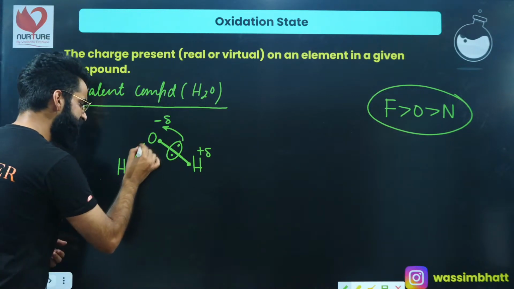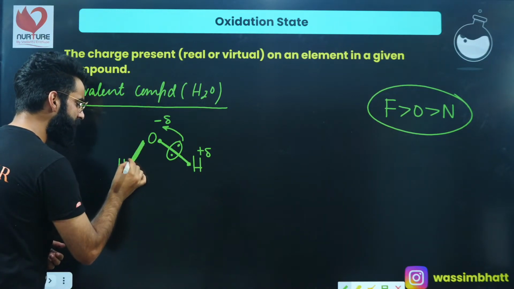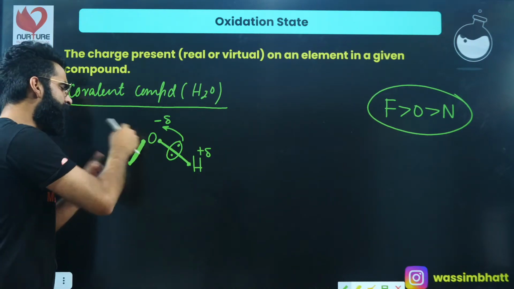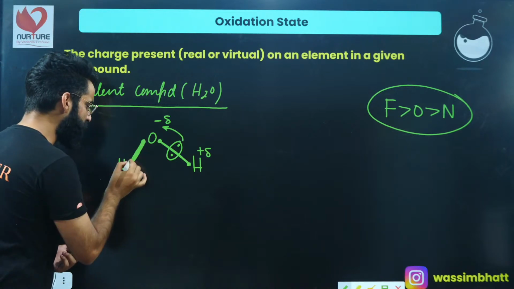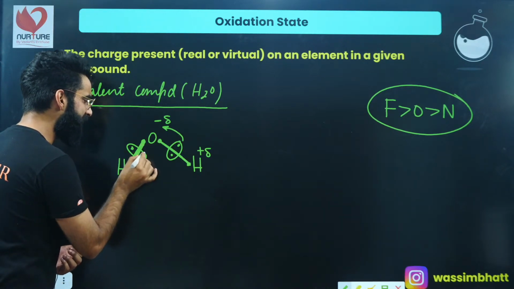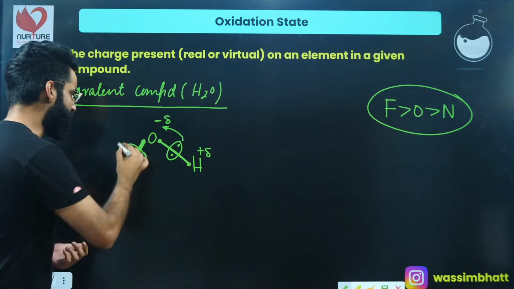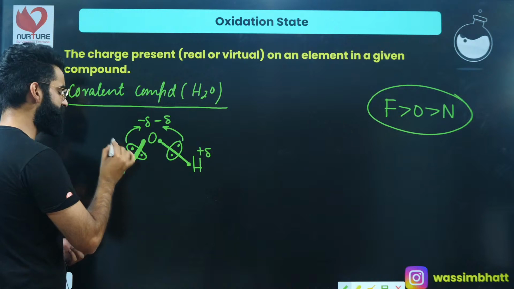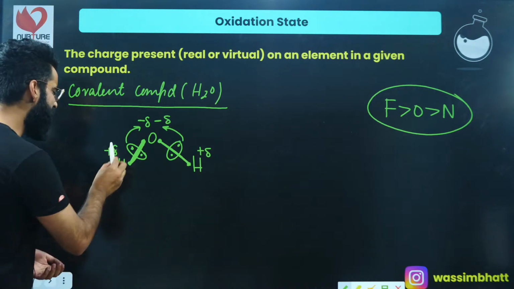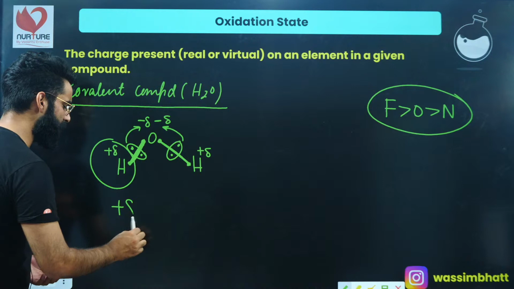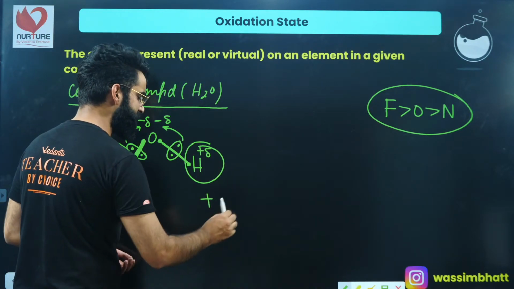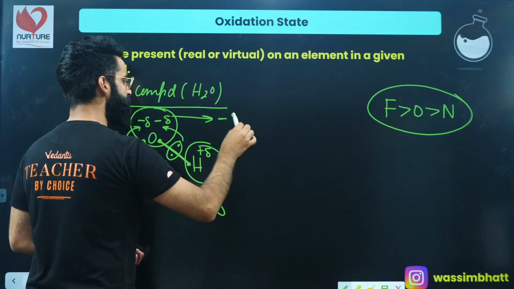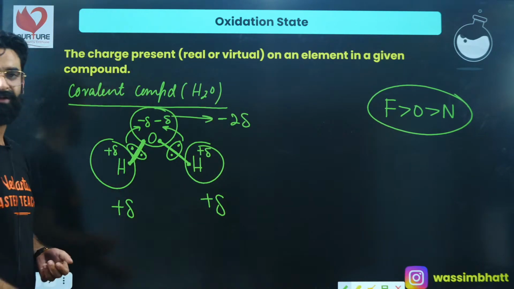Similarly, this bond is again formed by two electrons, one given by hydrogen and one given by oxygen. Since it's again a covalent bond, I'm expecting this bond pair of electrons to be at the center. But what happens exactly? Oxygen being more electronegative is going to attract this bonded pair of electrons towards itself, due to which again it gets delta negative and this hydrogen gets delta positive, right? So what is the charge present on this hydrogen? It's delta positive. What is the charge on this other hydrogen? It's delta positive. What is the charge present on this oxygen? It's going to be minus 2 delta, right?